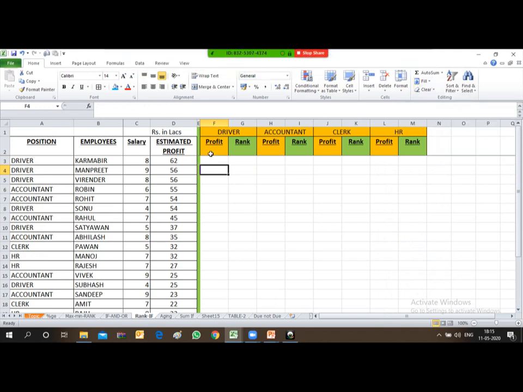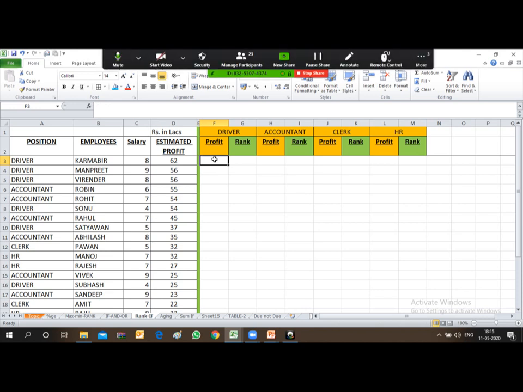Friends, let us understand the conditions first. Here the organization has different positions. Under different positions, the name of the employee is given, his salary is given, and the expected profit each and every employee will achieve is also given. So he wanted to award each and every function's top 2, 3, or 4 employees kind of thing.